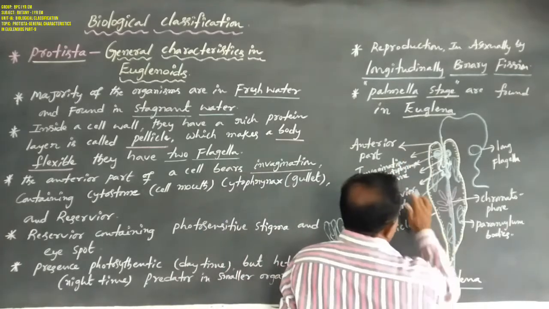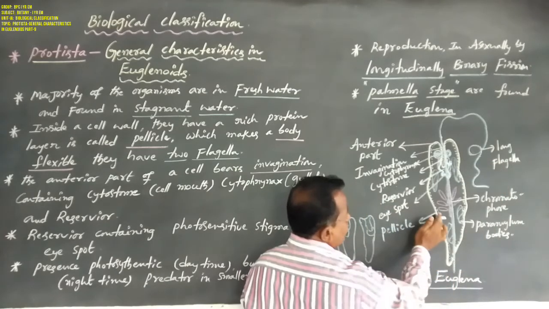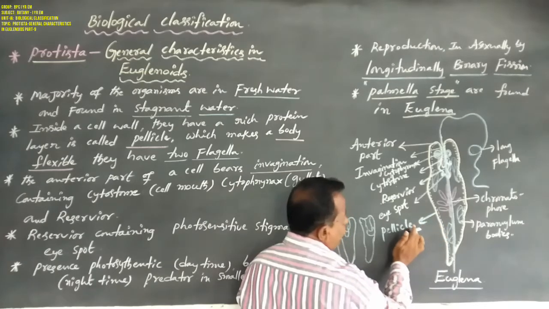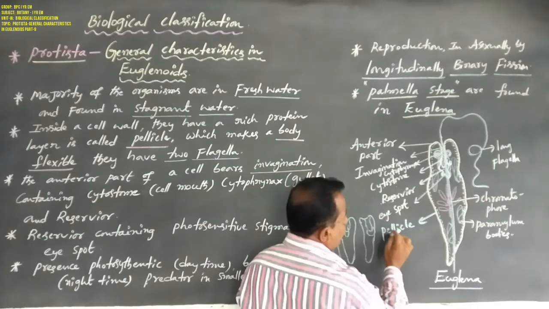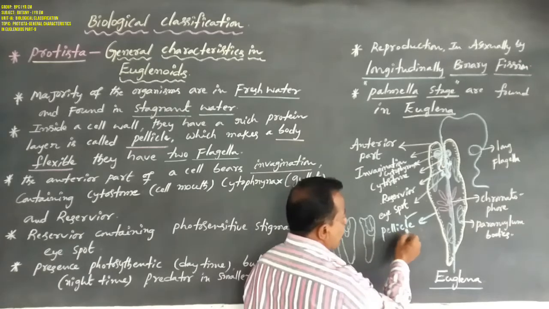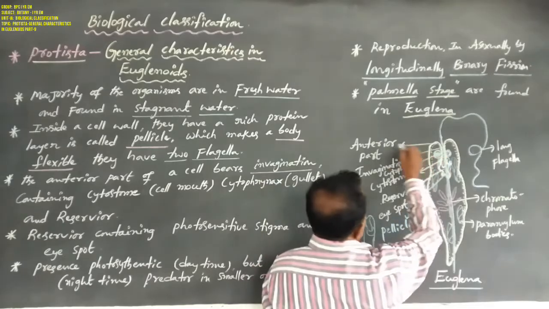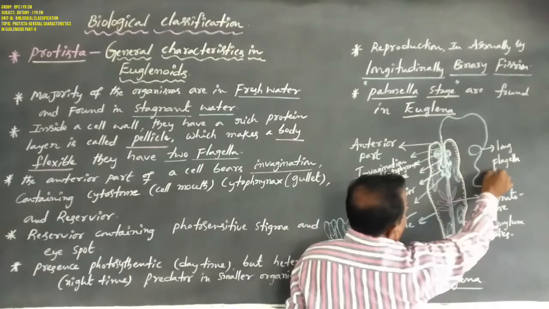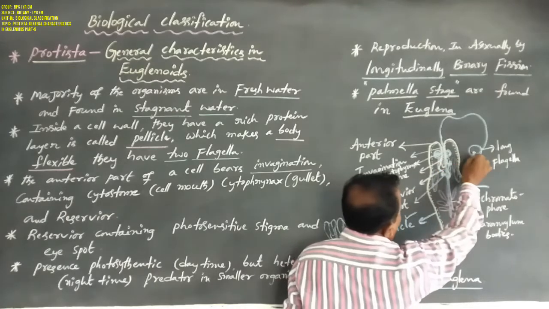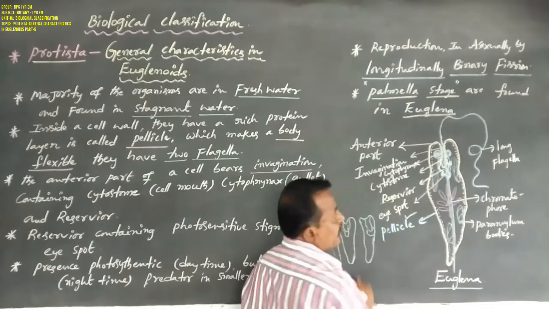Dear students, this diagram shows Euglena. So this is a pellicle. That means Euglena does not contain a cell wall; it is replaced by a protein-rich layer, that is called pellicle. Pellicle always helps in making the body flexible. And dear students, these are two flagella. One is a long flagellum, the other is a short flagellum. The short flagellum is not clearly shown, but the long flagellum is clearly shown, on the outer side of the body. The short flagellum is on the inner side of the body.